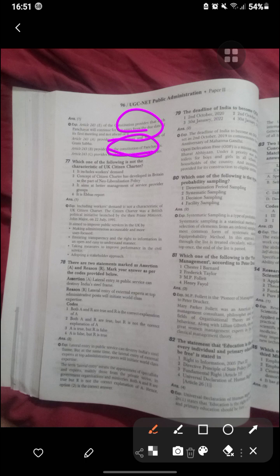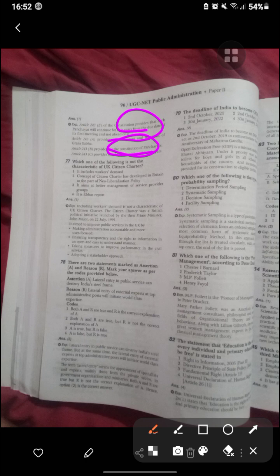Which of the following is not a characteristic of the UK Citizen's Charter? It includes worker demand, that is not true. So in UK, John Major tried to establish this kind of system on 22 July 91, making administration accountable and user focused, ensuring transparency, open comment, taking measures for improving the performance, and adopting the stakeholder approach.